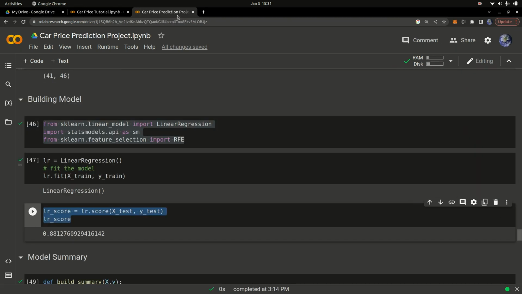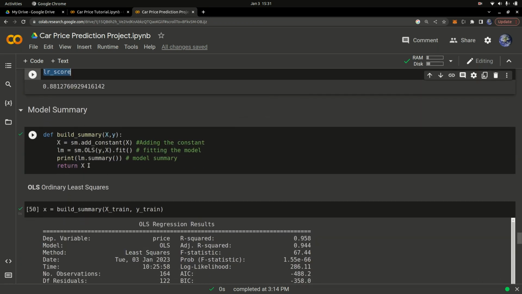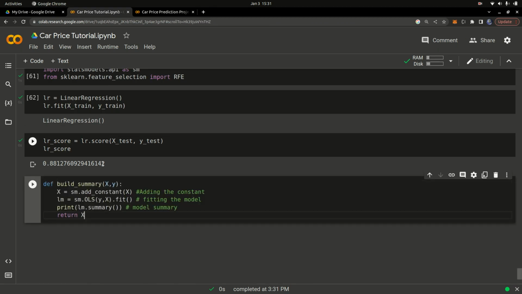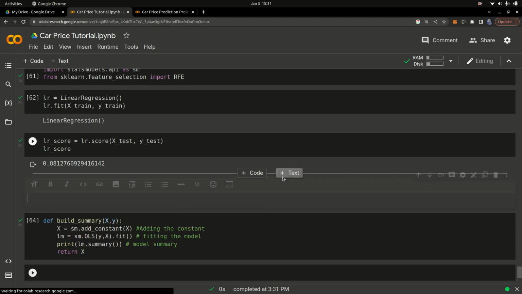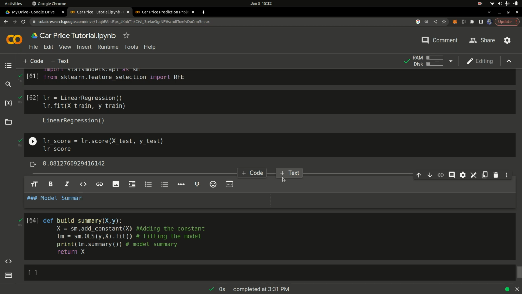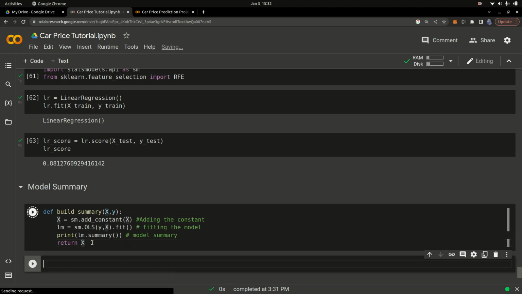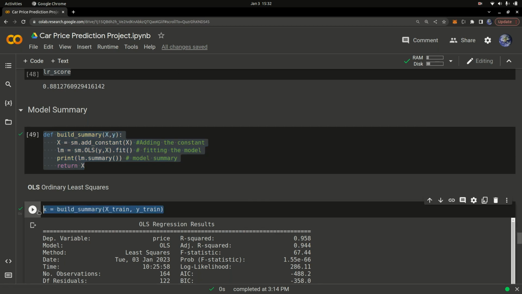So we have the model being generated. Let's get a summary of the model, and this is where we dive a bit deeper into statistics. So run this. I'm going to keep this right here, this is going to be the model summary. So model summary, and run that. Now we are getting the summary of that model. If I run the code again, we have that function defined. Now you can call the function and pass in the data that you want and try to get a prediction score for this model.